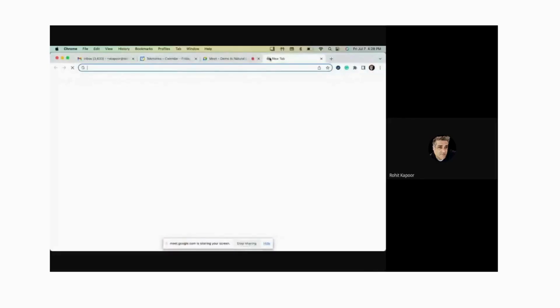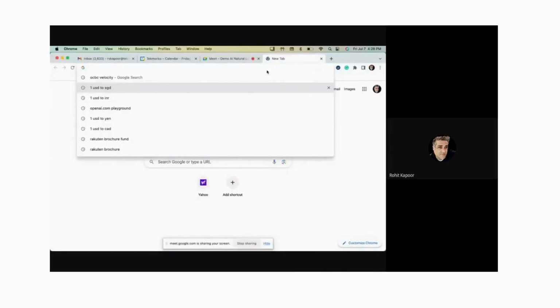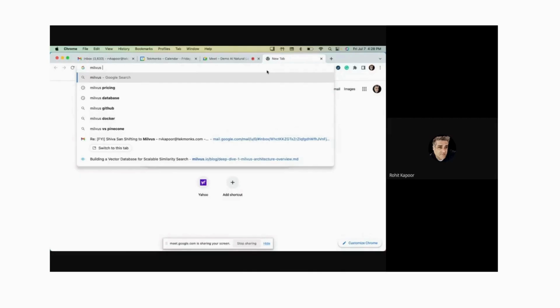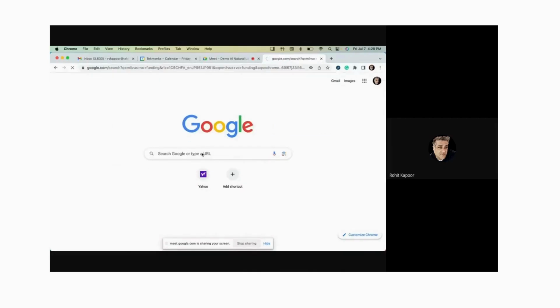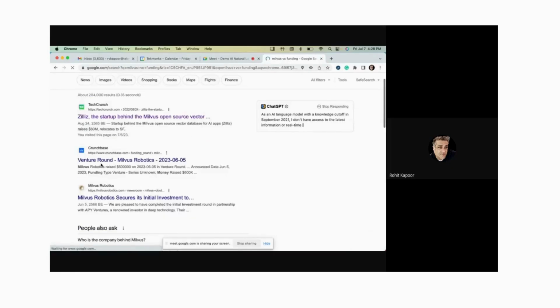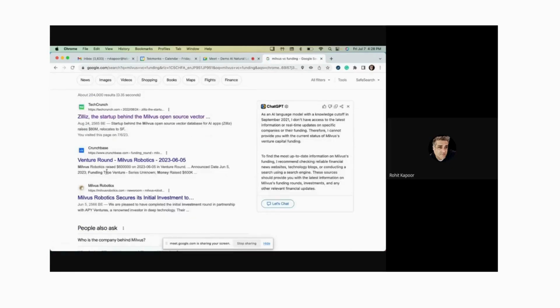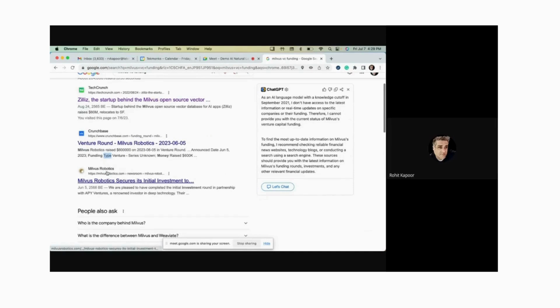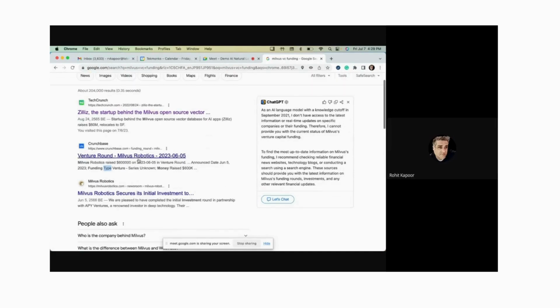And what's happening right now, just let me show you, is there is so much hype about AI, right? All the venture capitalists are in the AI space. So if I say Milvus VC funding, you will see Zilliz is actually the company. So they are all doing venture rounds. Now, what's happening with the venture rounds is that nothing's going to be free. No venture capitalist invests in a company to give you products for free.